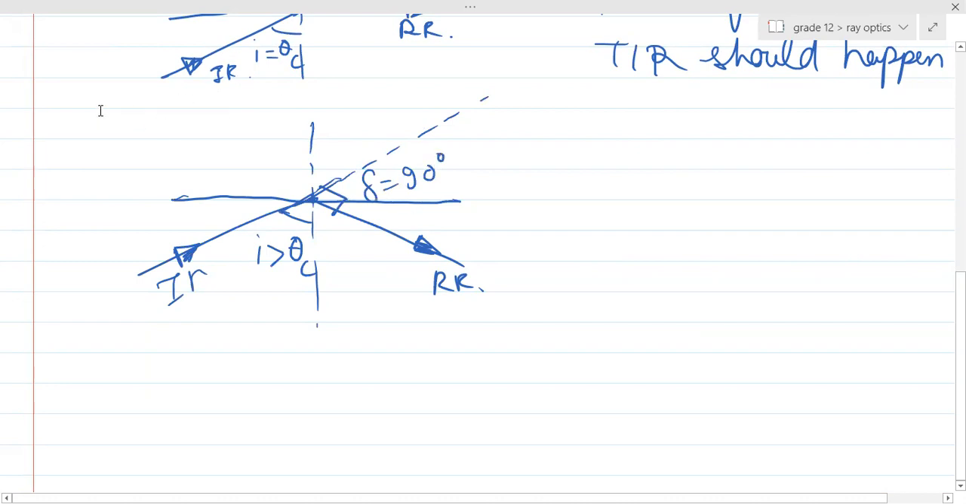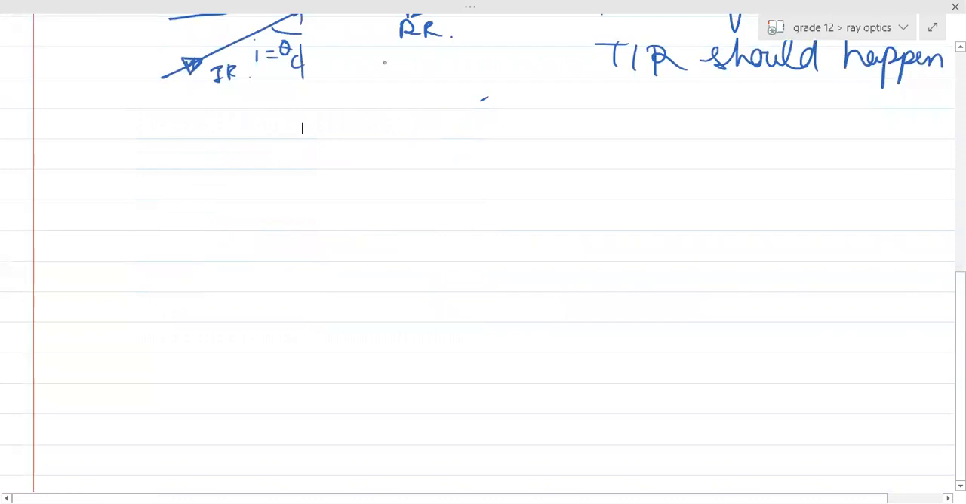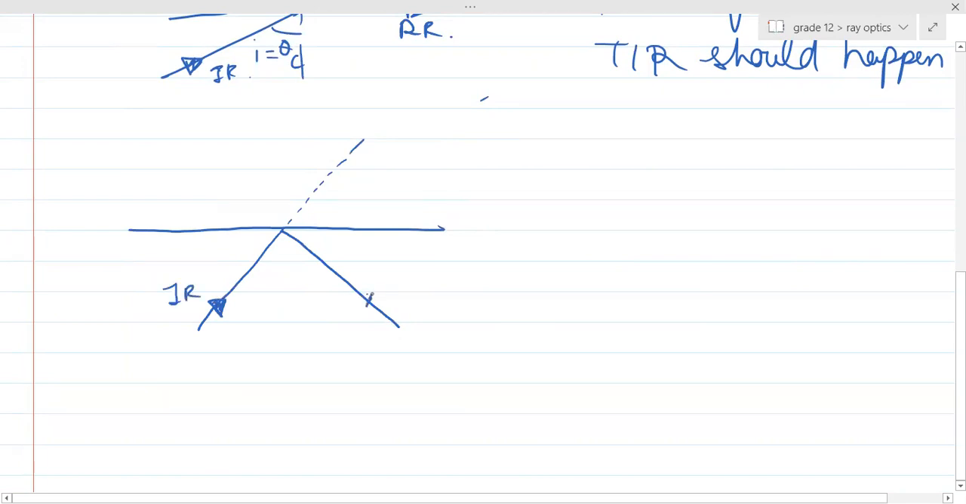Yes, sir. I'll try to draw the diagram. And can you see now the angle is 90? Yes or no? So for TIR to happen and the deviation angle to be 90 degrees, I should be greater than the critical angle. Okay, is this clear?